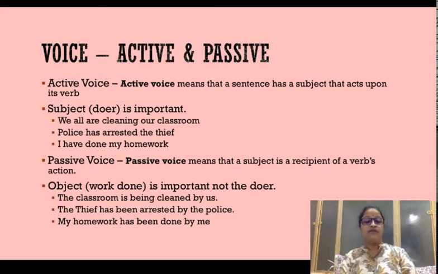So what is the key difference in the passive voice? The object or the work done is important and not the doer of the action, whereas in the active voice the doer of the action or the subject is important. So let's understand the grammar or the rules behind these conversions in more detail.